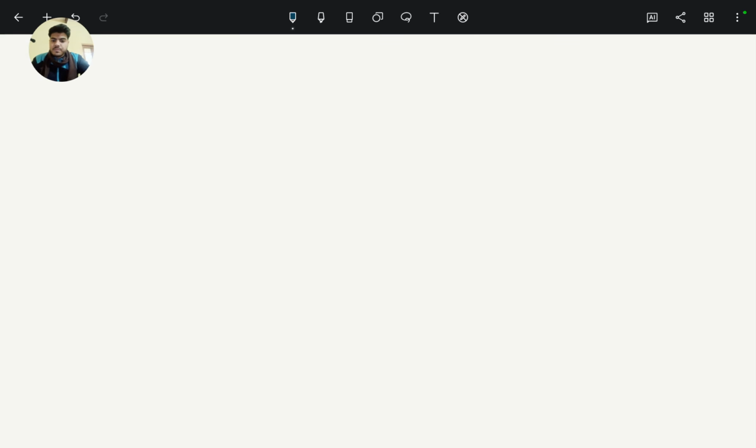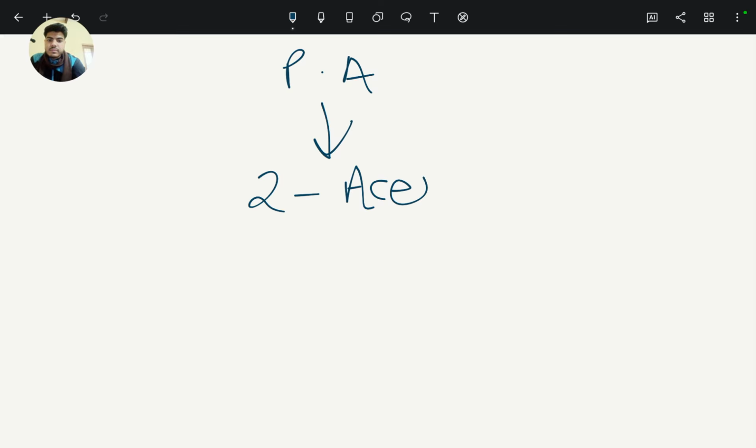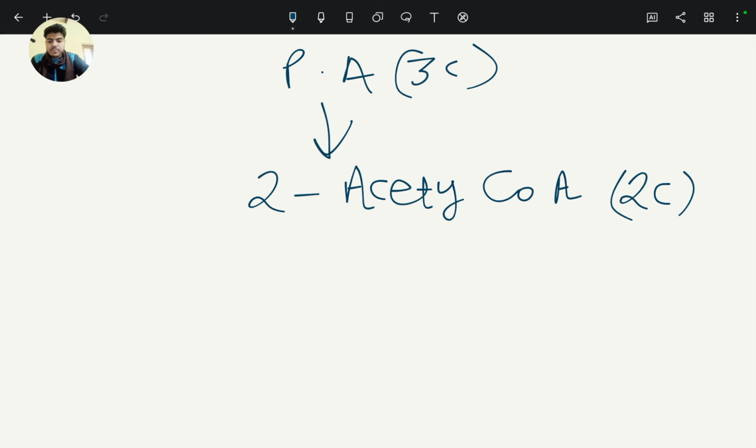As we know, pyruvate enters into mitochondria and converts to two molecules of acetyl coenzyme A. Pyruvic acid enters into the mitochondrial matrix and converts into two molecules of acetyl coenzyme A. Pyruvic acid has three carbons in its molecule, and acetyl coenzyme A has two carbons in its molecule.